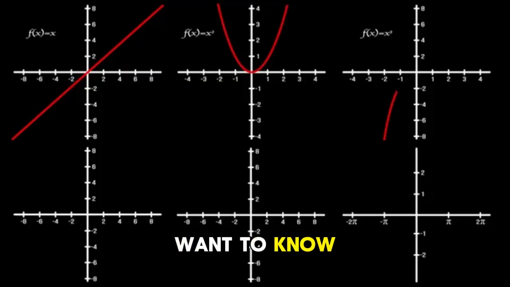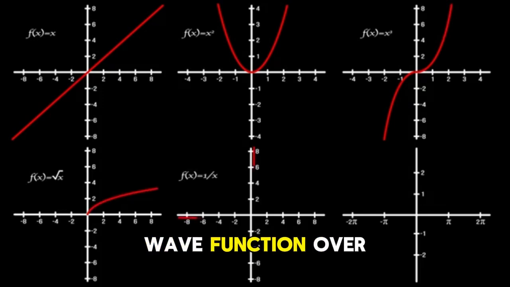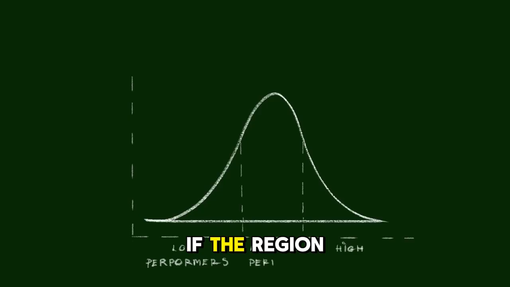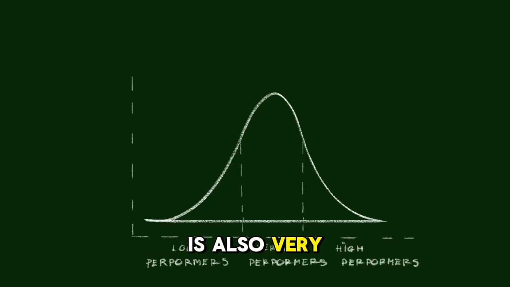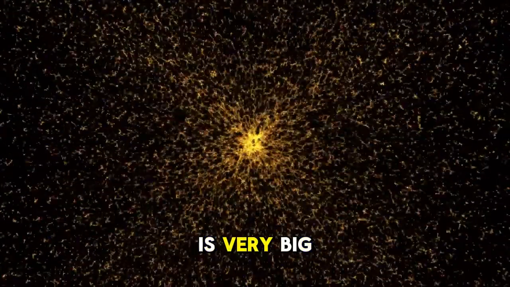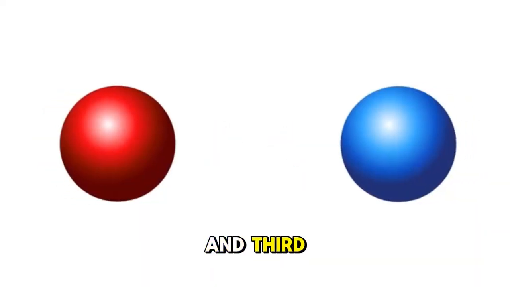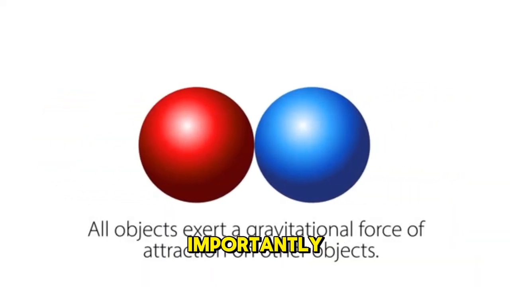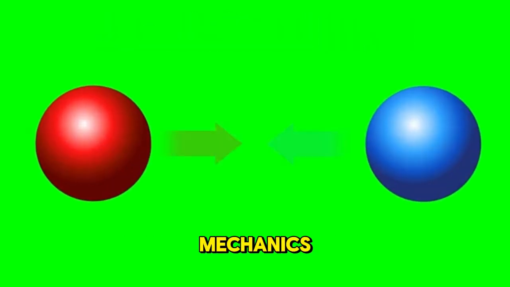Now, if you want to know the probability of finding the electron in some region, you just need to integrate the square of the wave function over that region. If the region is very small, then the probability is also very small. If the region is very big, then the probability is close to 1. And third, and maybe most importantly, the theory of relativity treats gravity differently than quantum mechanics.